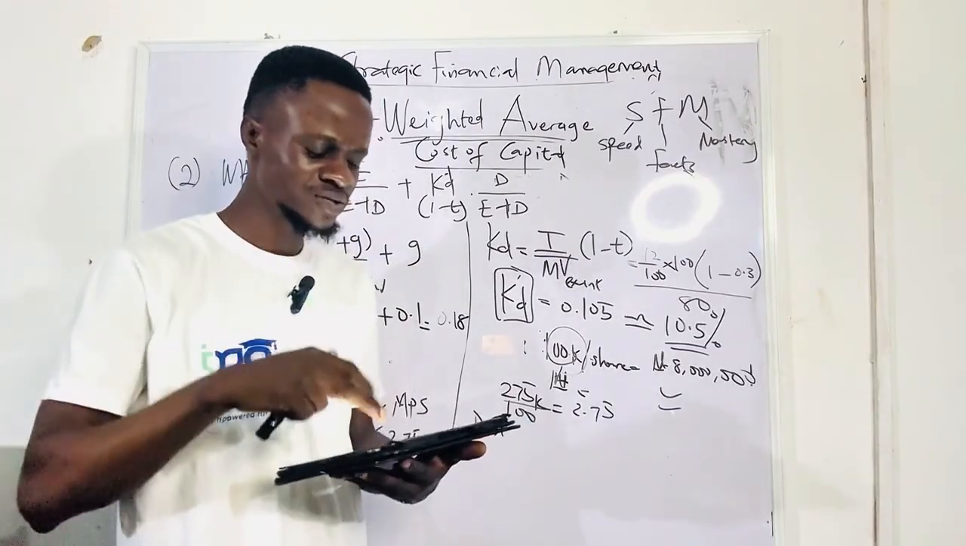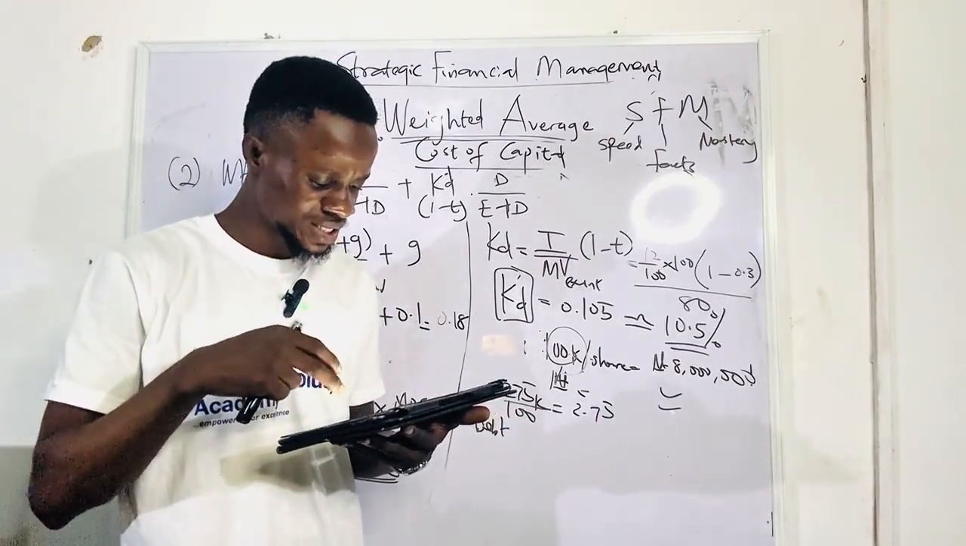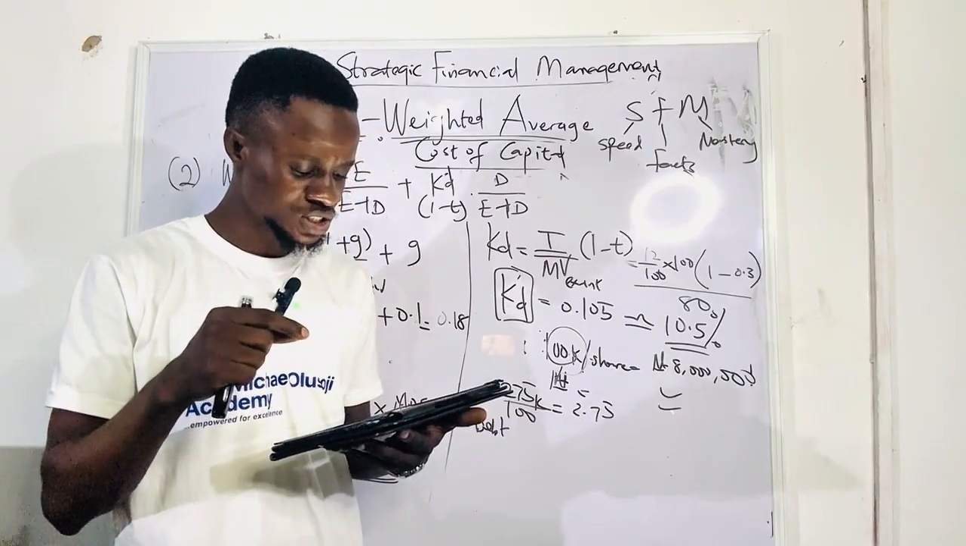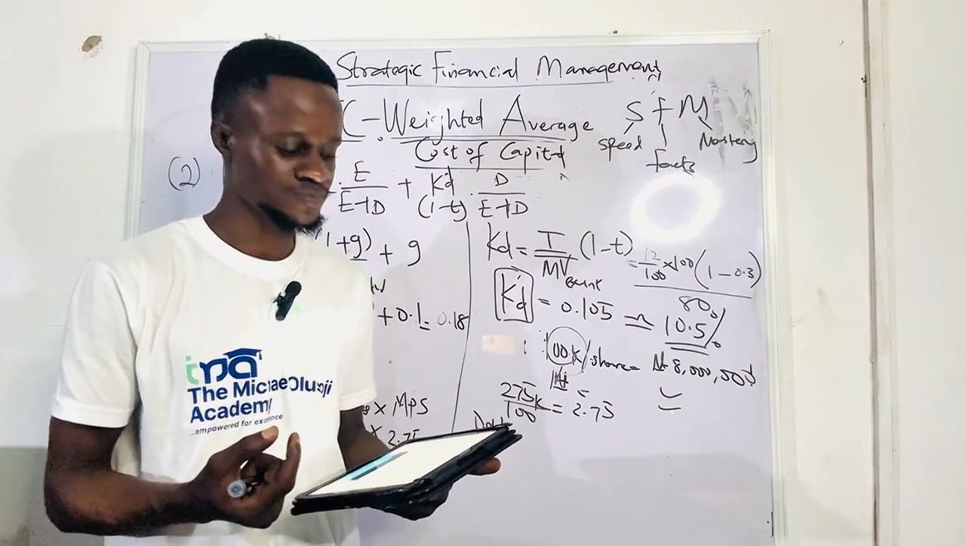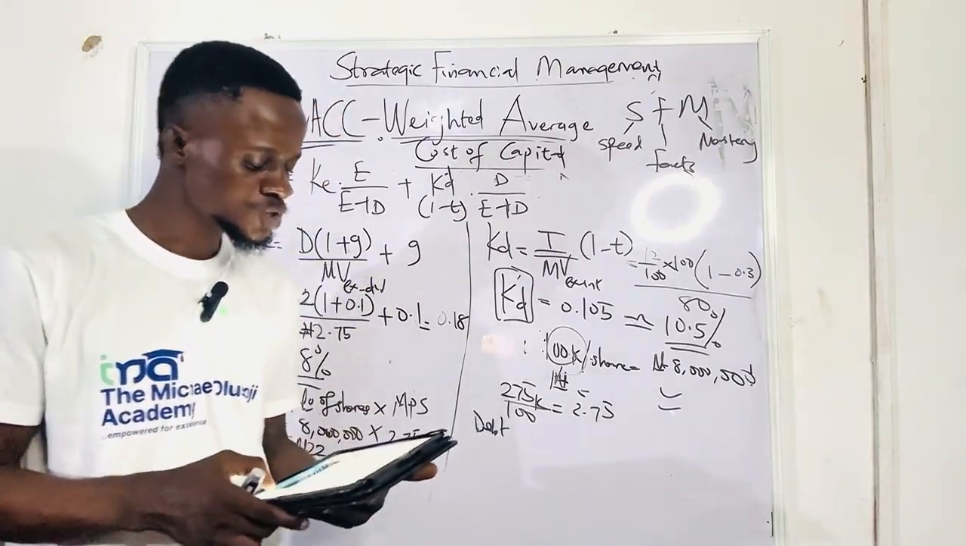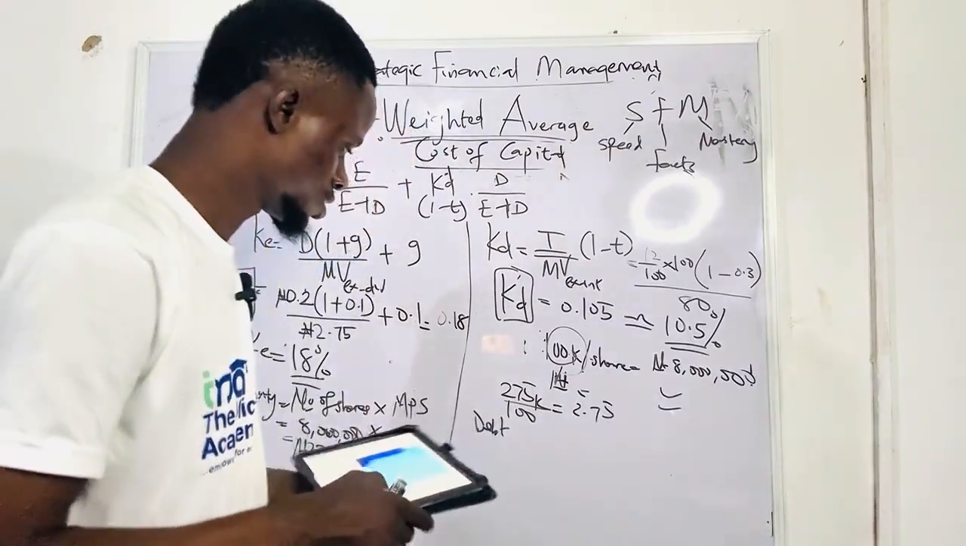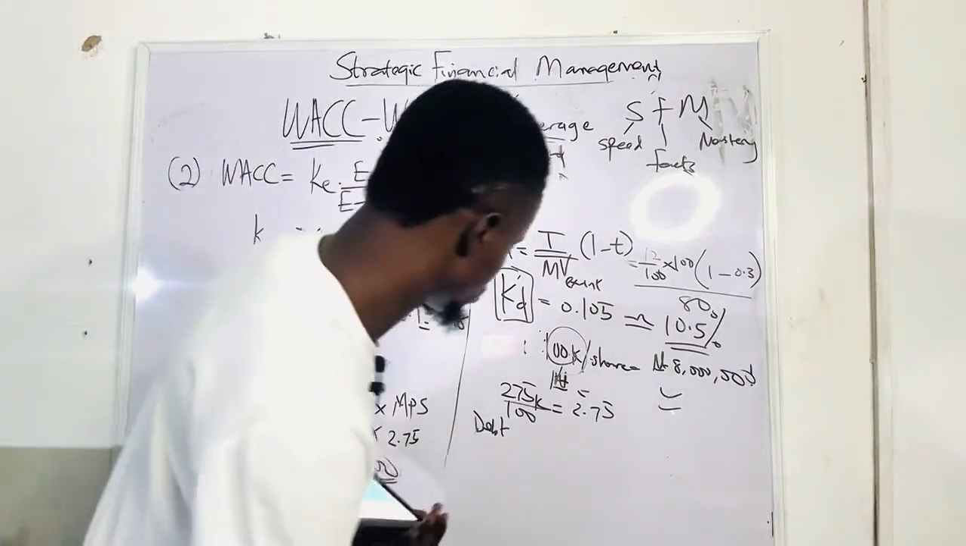You get that? It's similar to the previous question that we did when they said 2 million loan notes is an issue, which are currently quoted at 17 naira per 100 nominal value. So that 17 naira is actually at a discount per 100 nominal value. Do you see that now already? So let's continue.